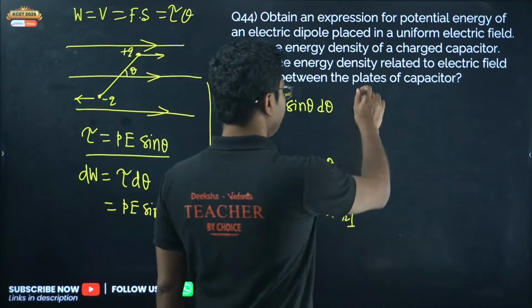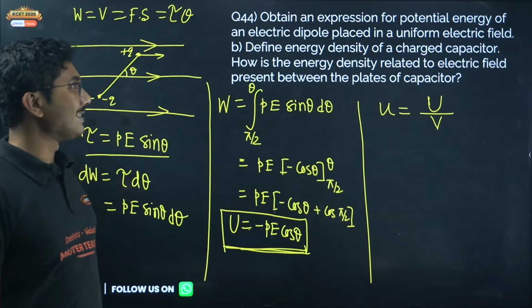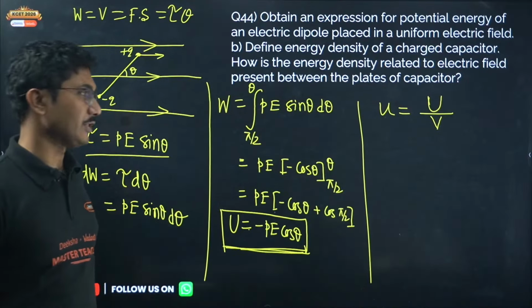Now, second part, define energy density of a charged capacitor. Energy density of a charged capacitor is defined as total energy stored in the capacitor divided by the volume of the capacitor. Okay, so this is the energy density of the capacitor. This is the definition. You need to write it in terms of words as well.